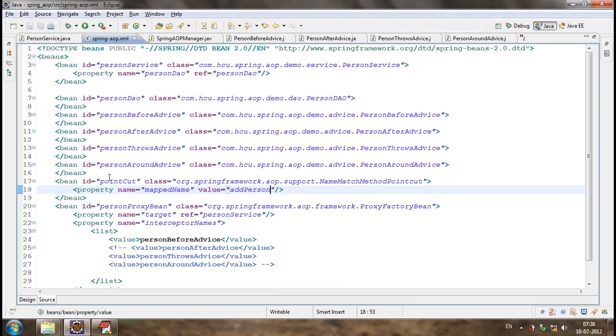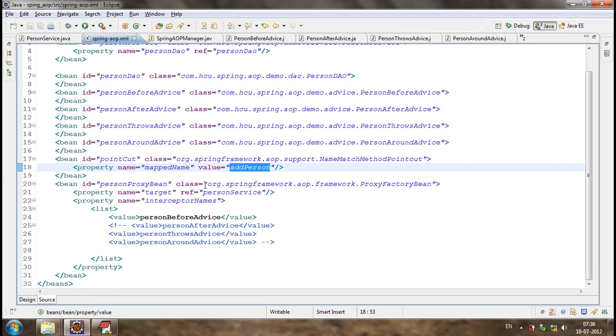That means we have defined a point cut so that a specific set of advices should be called only for executing the add person method. Only for executing the add person method.